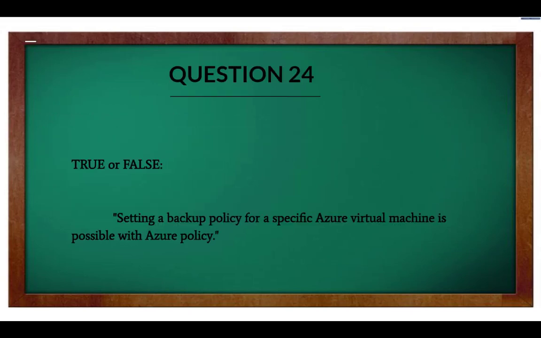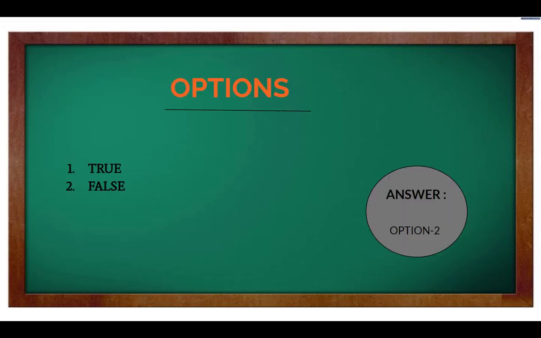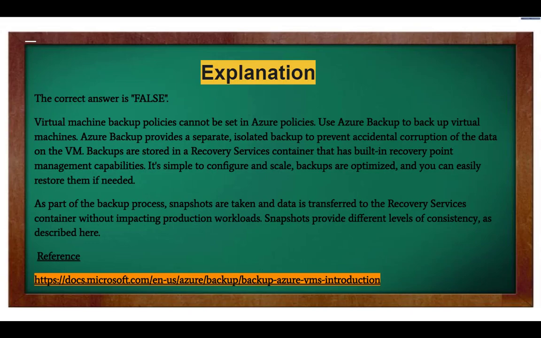Question 24. True or false? Setting a backup policy for a specific Azure virtual machine is possible with Azure Policy. Now here are the options. Option 1. True. Option 2. False. And the right answer is Option 2. Explanation. The correct answer is false. Virtual machine backup policies cannot be set in Azure Policies. Use Azure Backup to back up virtual machines.